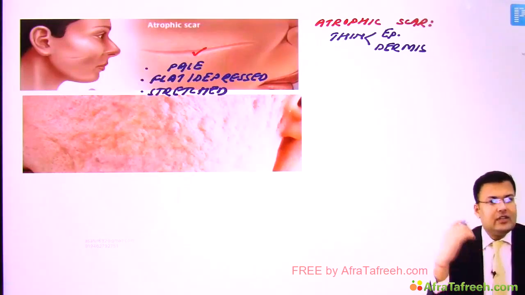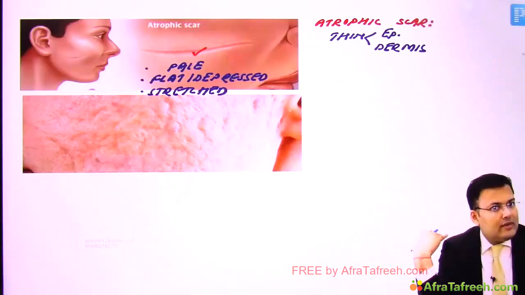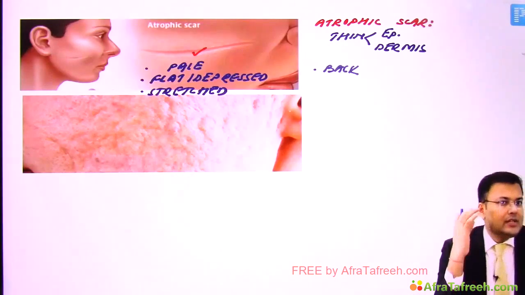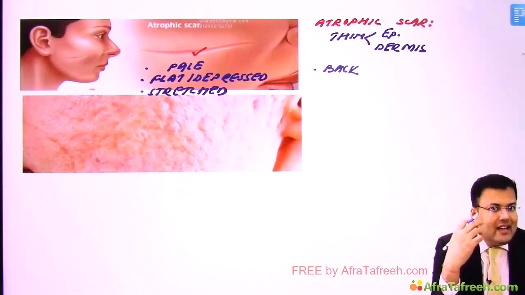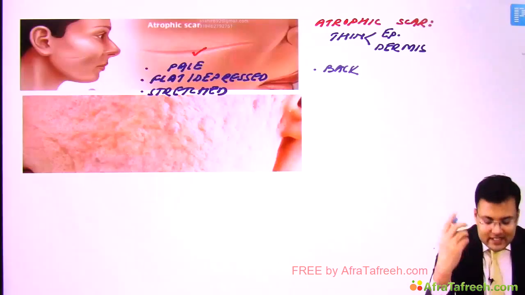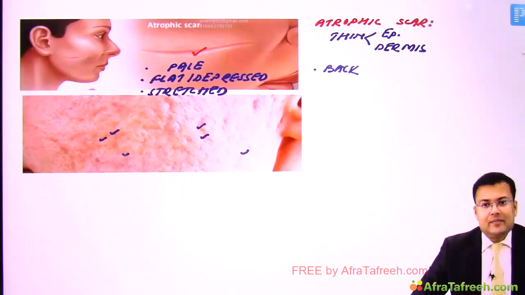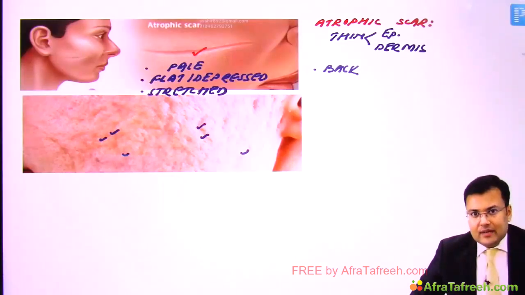Clear? So generally on which sides it is seen? Most commonly it is seen on the back. You have seen certain patients who are having nodulocystic acne. After healing of that nodulocystic acne, can you see? You have noticed this kind of atrophic scar. So this is atrophic scar.